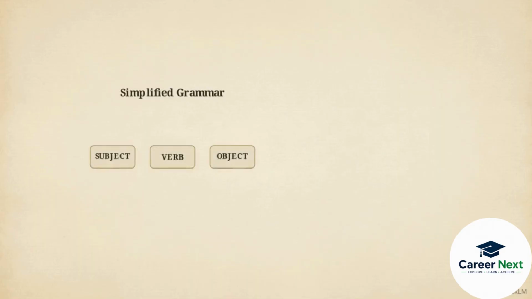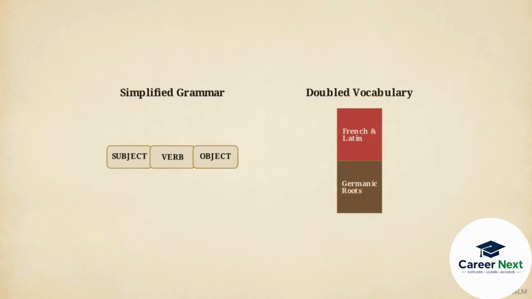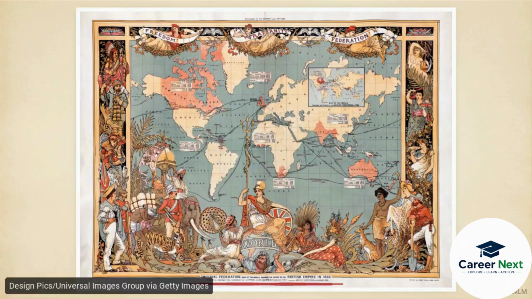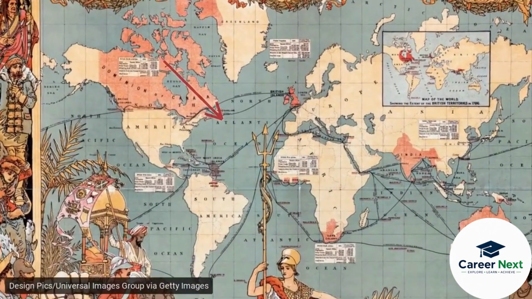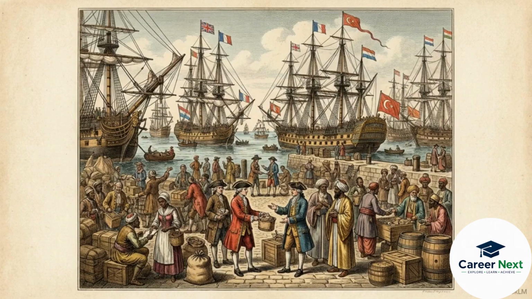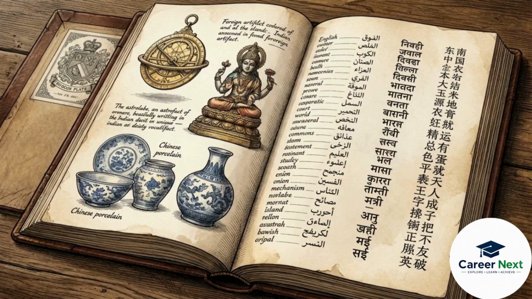With its grammar simplified and its vocabulary doubled, English was uniquely primed for global export. This 1886 map shows the reach of the British Empire. Along with the Industrial Revolution, this expansion pushed the language into every corner of the globe. Global trade routes introduced thousands of new foreign words, further expanding a lexicon already built on hybridity. English thrived globally because it is a language that lacks a central guard. It grew by consuming and integrating the cultures it encountered.